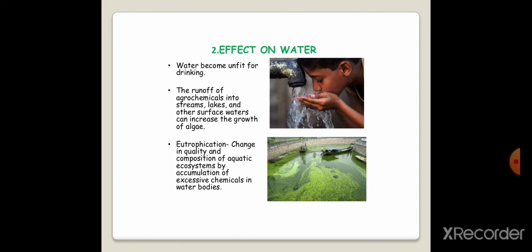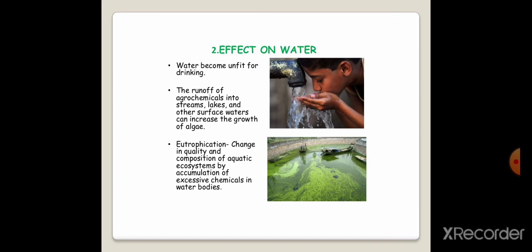And what is the effect on water? The water becomes unfit for drinking. Means whenever we are using agrochemicals through water, spraying towards our food plants, these agrochemicals run off into streams, lakes and other surface water, and that water can increase the growth of algae.